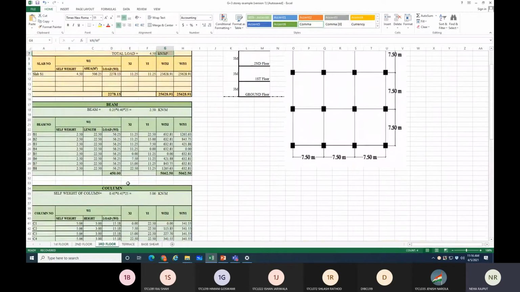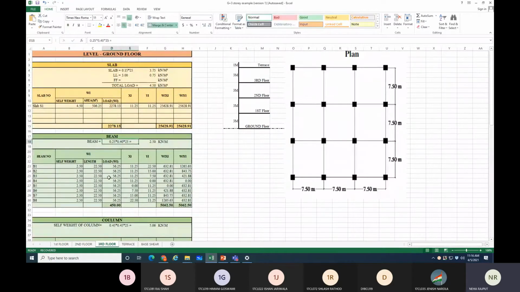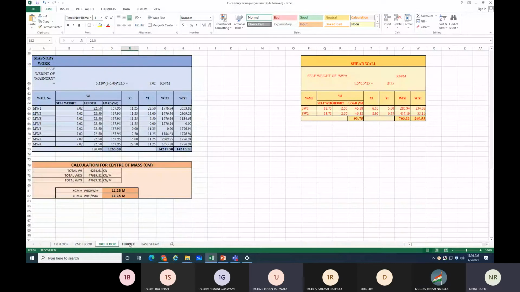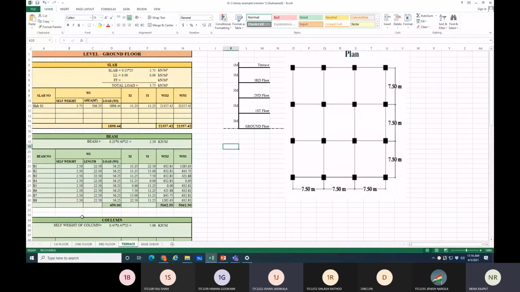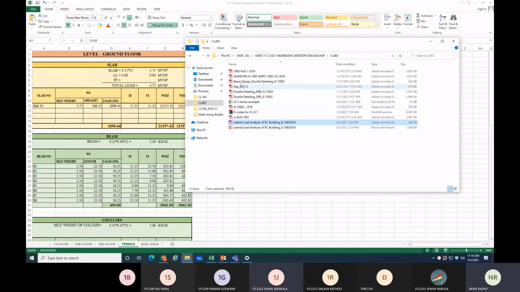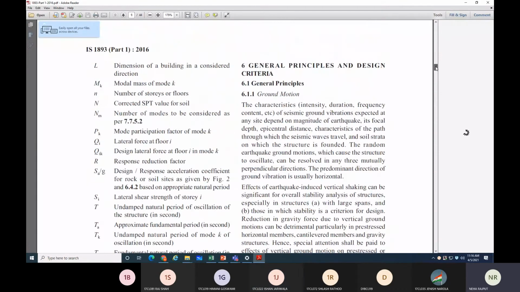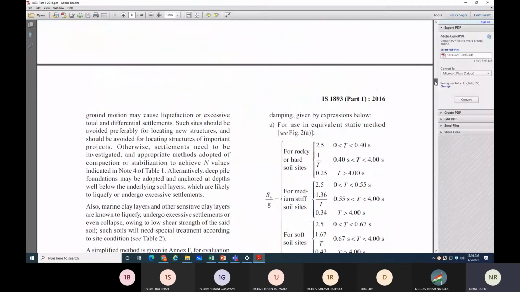Then third floor, is there any change in the third floor from your first and second floor? No, ma'am, no change, same as before. Now coming to the terrace. Is there any change in slab for the terrace? Yes, right. So the slab mass, yes, there will be a change. I will show you where the change will be.